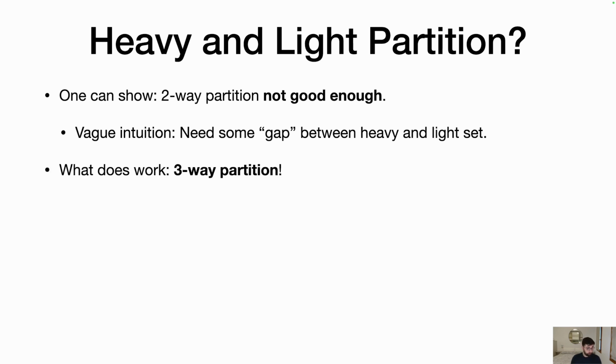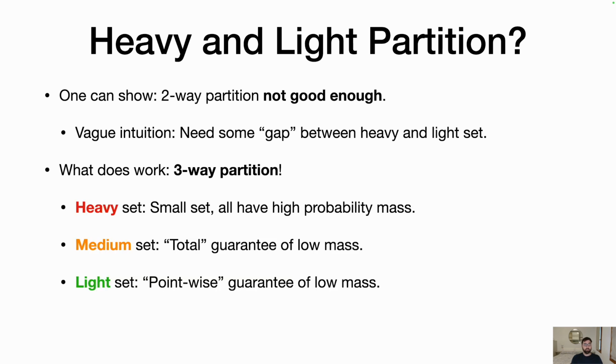However, what does work, miraculously, is a three-way partition. So we're going to have a heavy set, a medium set now, and a light set. The heavy set is as before. The medium set is going to have a total guarantee that the probability of the full medium set is low. And then we have a light set that has a pointwise guarantee of low mass, meaning that every individual element in the light set has a low probability, as opposed to the whole light set having in total low probability.